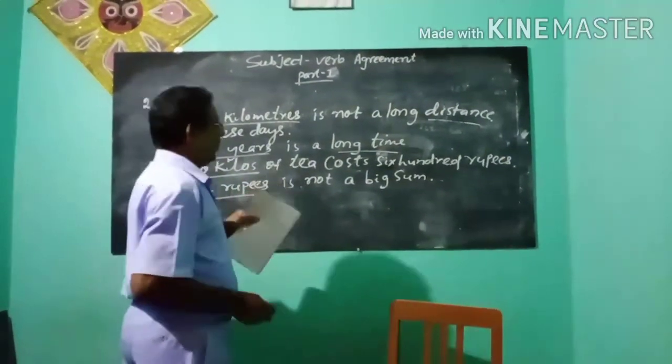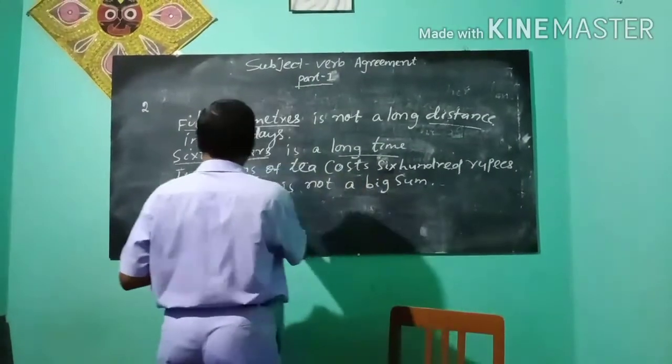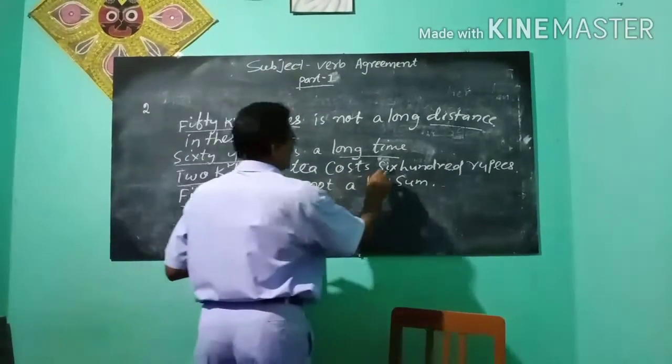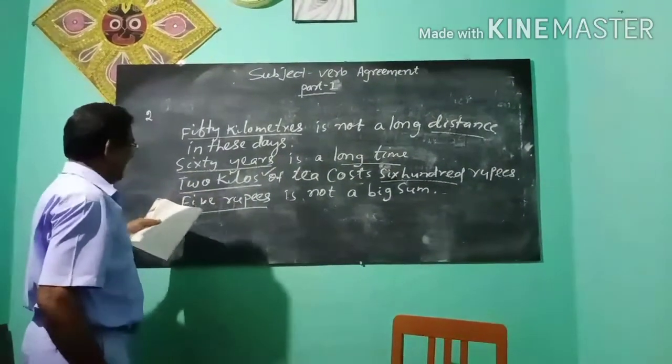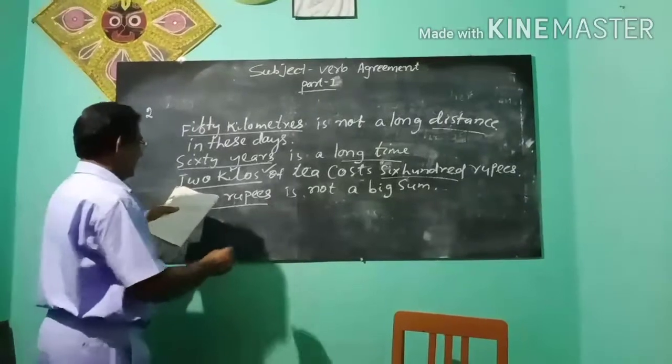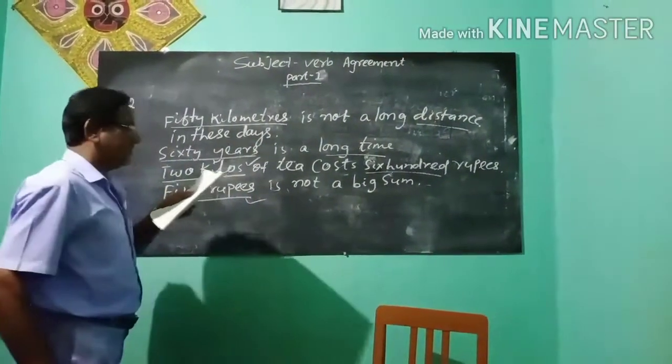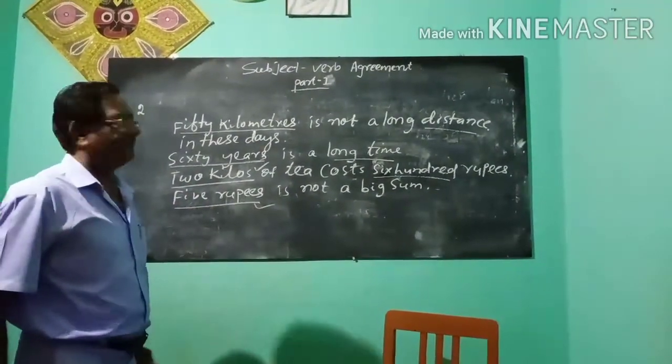Plural numbers apply to distance, a long distance, time, a long time, and weight: 2 kilos cost 600 rupees. Amount of money: 5 rupees.